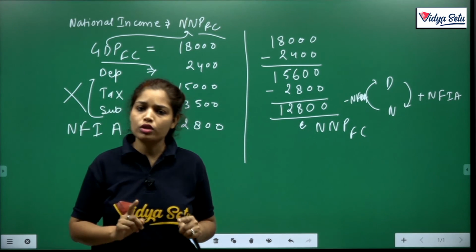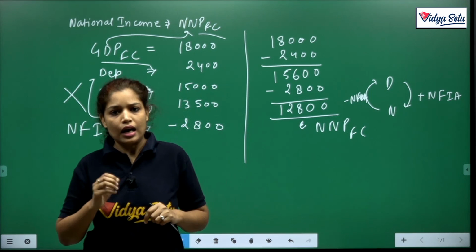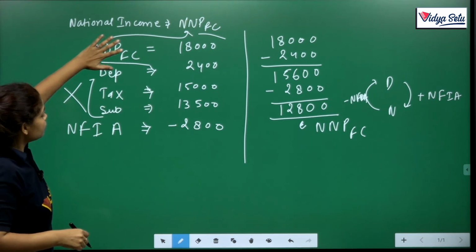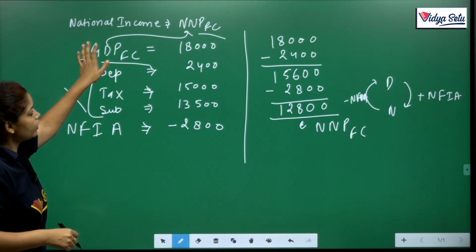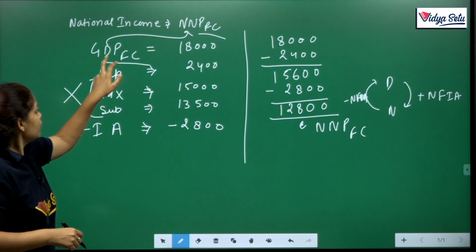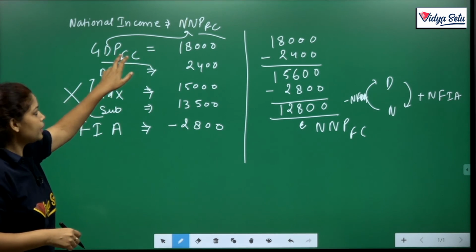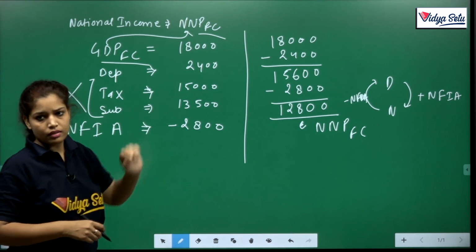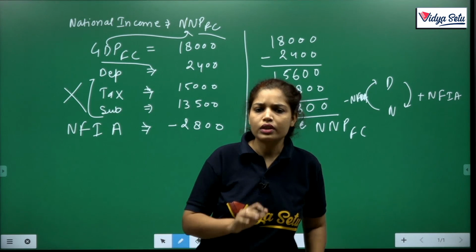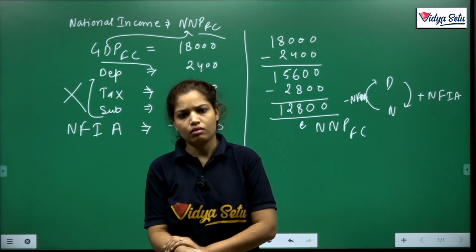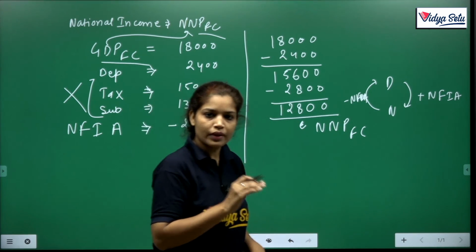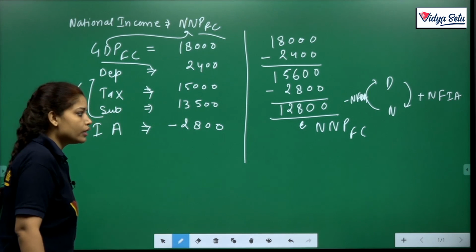Clear? You pick only the information you need. First check carefully what you have to calculate. We are on GDPFC and we have to move to NNPFC. Now G to N, at D to N there is no adjustment between MP and FC. What is required is FC and what is given is FC, so we don't use the adjustment of MP and FC. Okay. So there is multiple types of information, but you choose the ones you need according to your question.